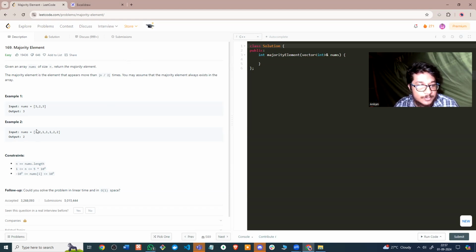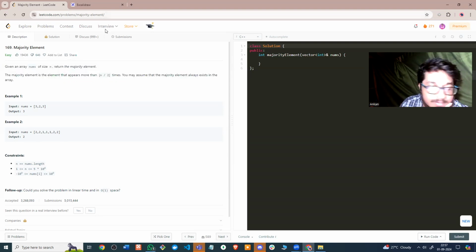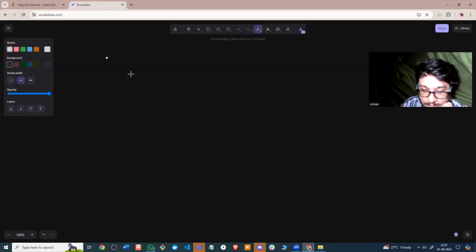So for two, the count is one, and you traverse the entire loop. Has two appeared here? Yes, so count becomes two. Here count becomes three. Here count becomes four. Is four more than n by two or not? What is n here? n is seven, and seven by two is three, taking the floor value. The count was four, and four is more than that, so two will be our answer.